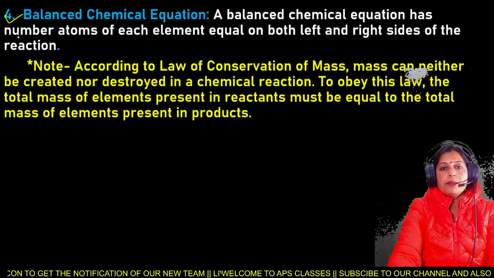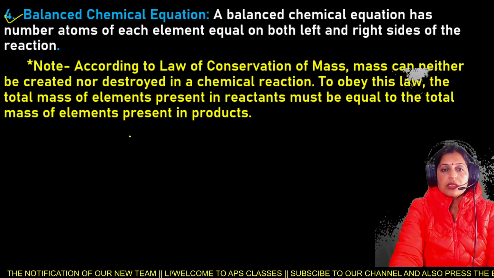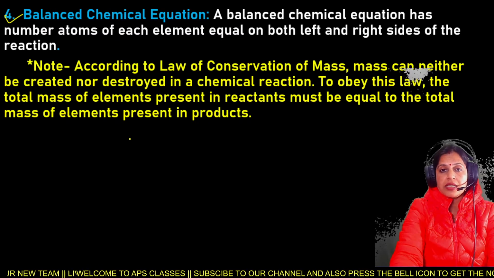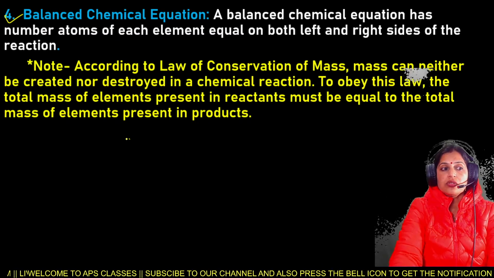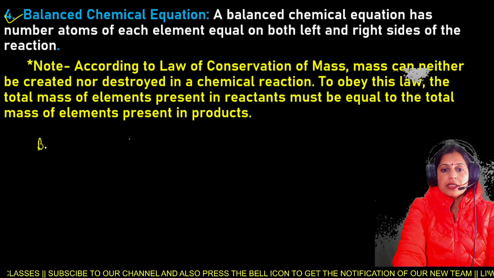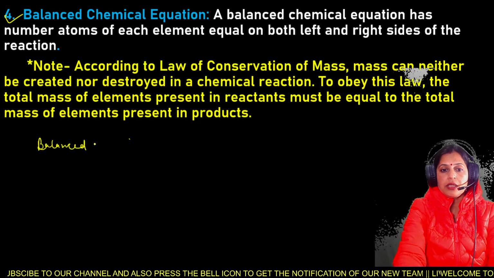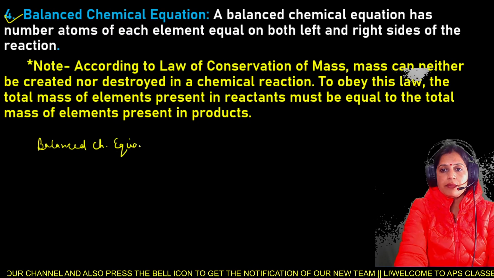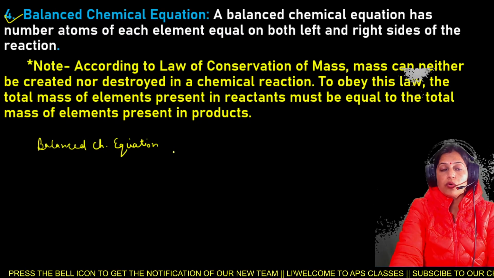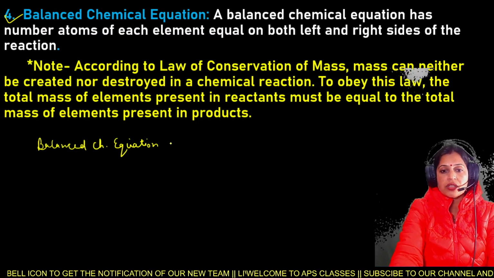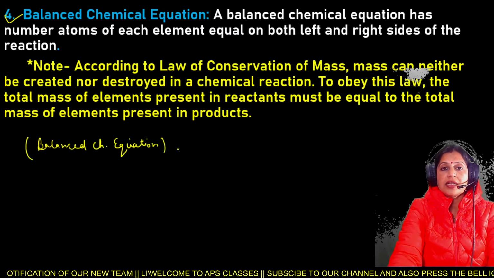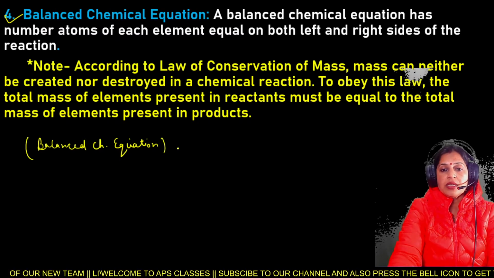Next, what do you mean by a balanced chemical equation? After the chemical equation, the most important thing is how to balance it. There are some important rules to balance a chemical equation. A balanced chemical equation has an equal number of atoms of each element on both the left and right hand sides of the reaction. When the reactant side is equal to the product side, that equation is known as a balanced chemical equation.